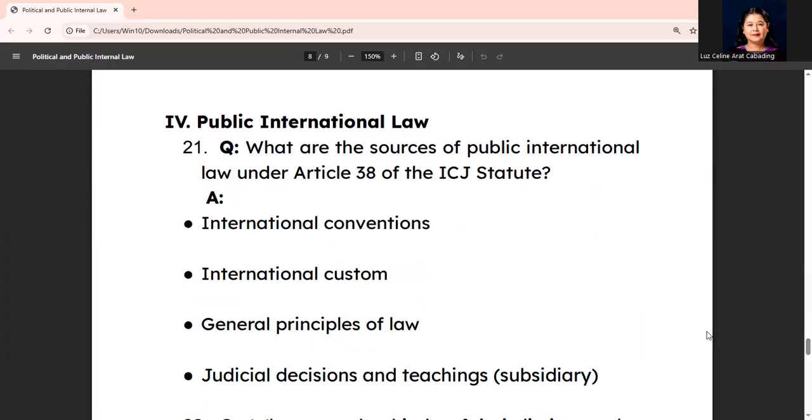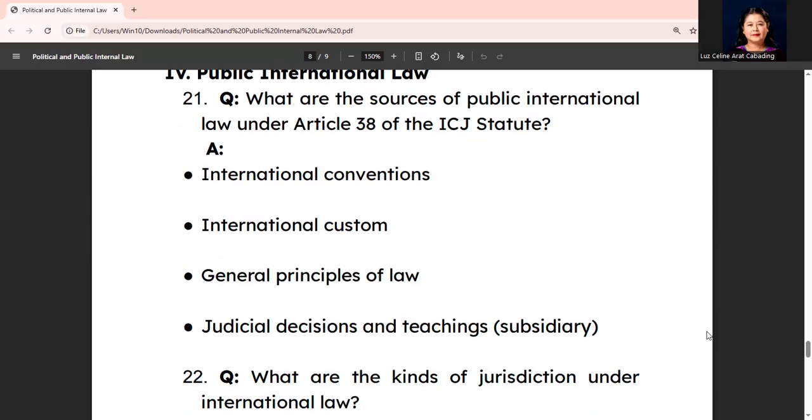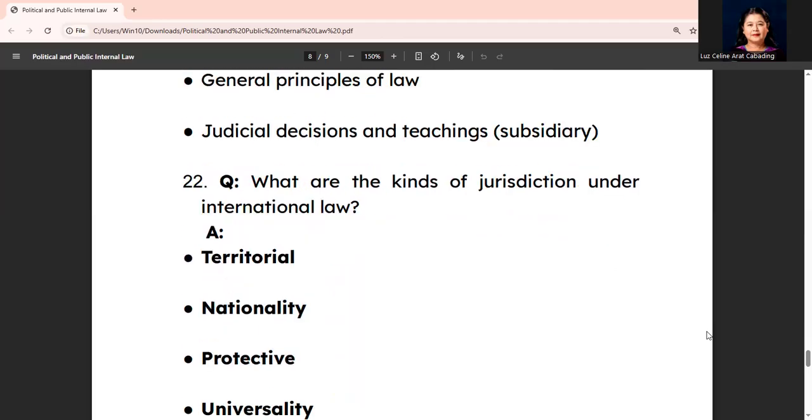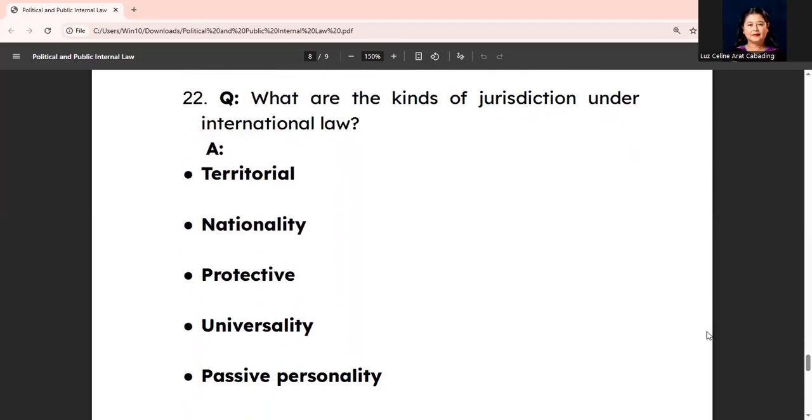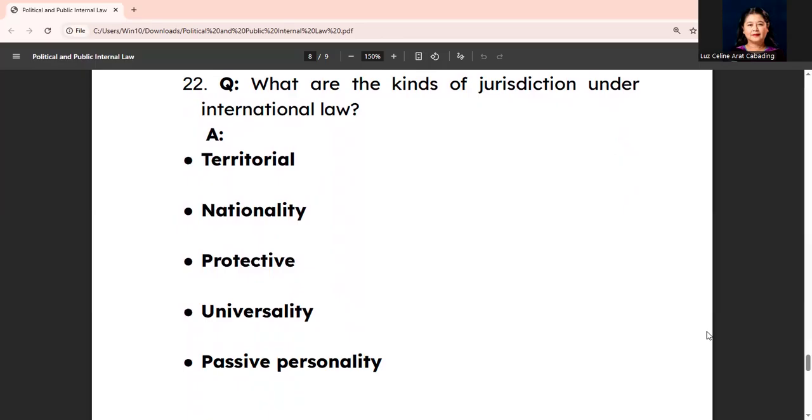Let's go to public international law. Okay, what are the sources of public international law under Article 38 of the ICJ statute? So we have the international conventions, international custom, general principles of law, judicial decisions, and teachings, although these are subsidiary. Next question, what are the kinds of jurisdiction under international law? So we have territorial, nationality, protective, universality, and passive personality.